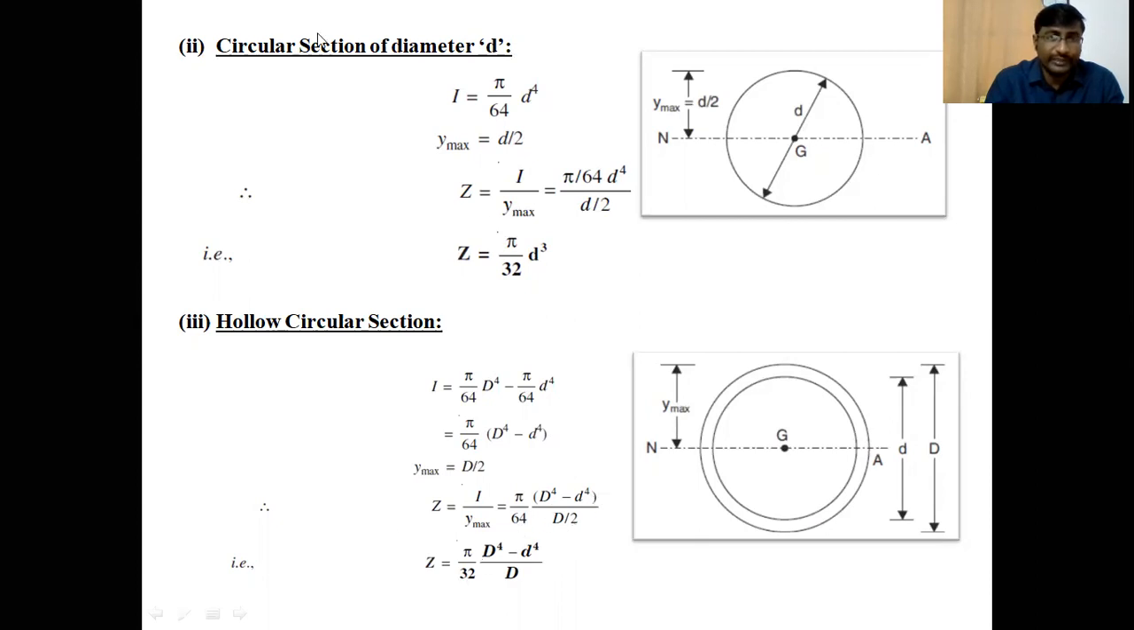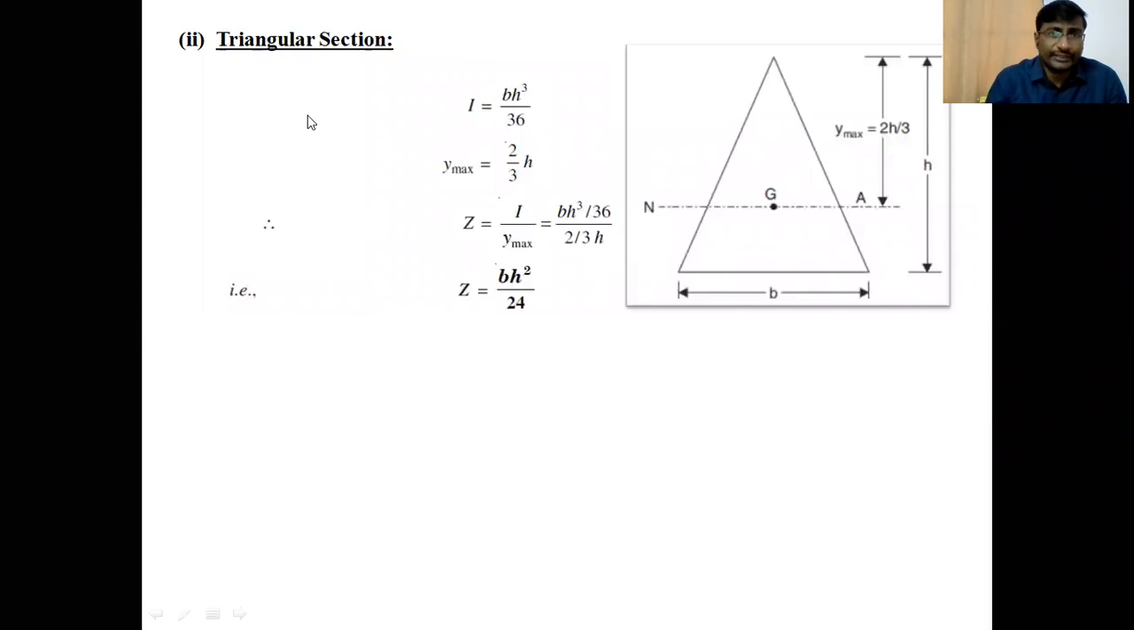So the section modulus Z for the hollow circular section is pi by 32 times (D power 4 minus d power 4) by capital D. Dear students, this is the section modulus for the hollow circular section. Lastly, we have another section. Triangular is the basic section of the beam.